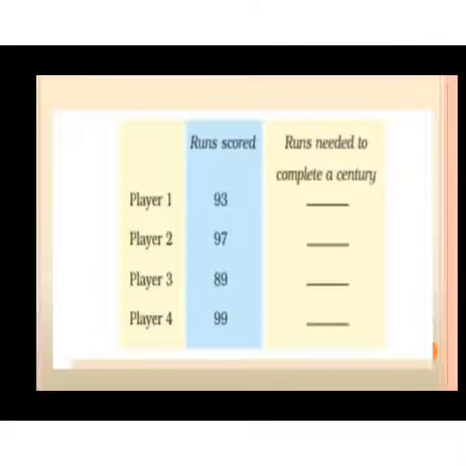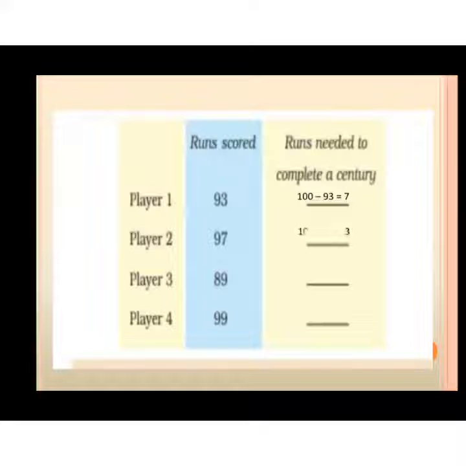Here we have one activity. In this table, we are supposed to find the runs needed to complete a century. Player 1 scored 93 runs. So he needs 100 minus 93, that means 7 runs to complete a century.